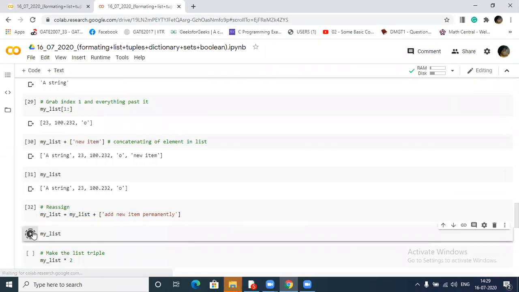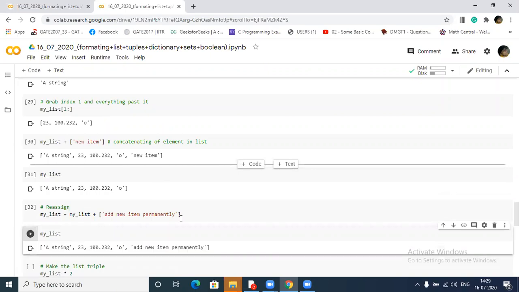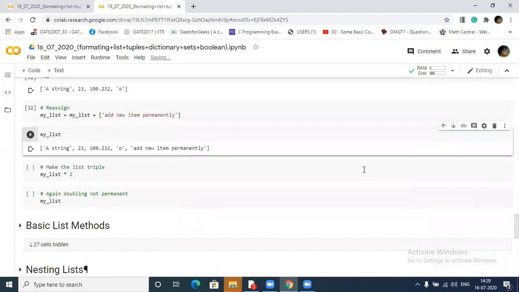Now I run this, and see that our original list, my list, has been changed. So remember this: if I perform this concatenation, it will not add, it will just show the result by adding as a temporary result. But if I want to change it permanently, then I have to reassign this. This is called reassigning. Okay, clear?